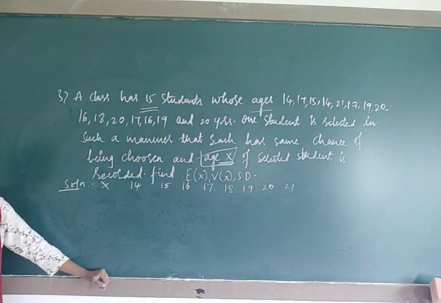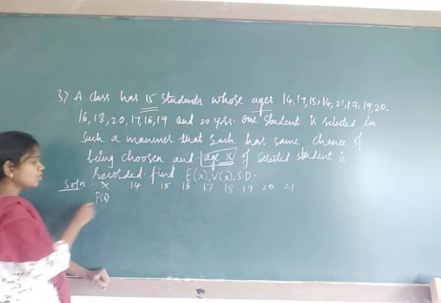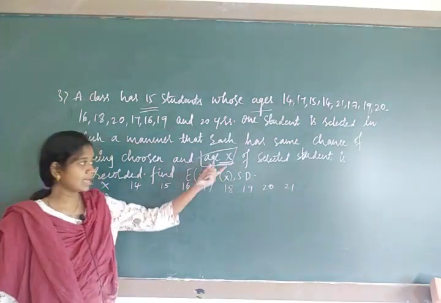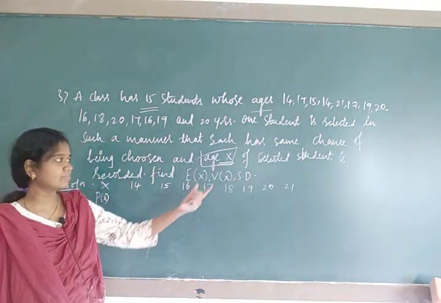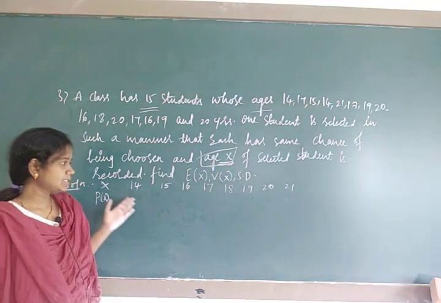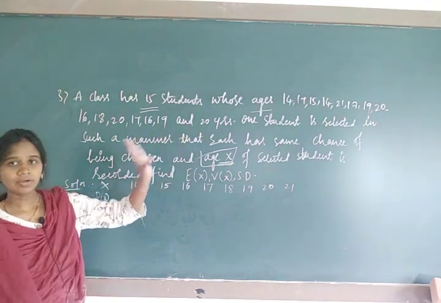Okay. So now P of x. How are we going to write P of x? Is it clear how you are going to write the x value? They are going to give it in the data itself. Read the question thoroughly. For the x value you have to take age. The students' ages start from 14 and go up to 21. Check it out in your data.